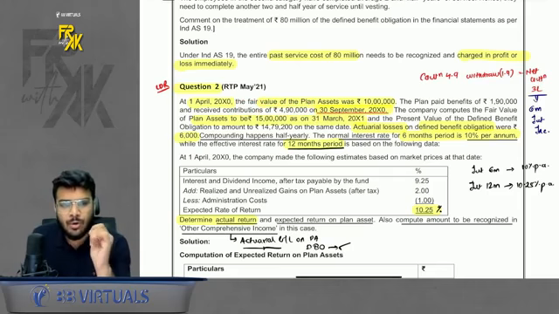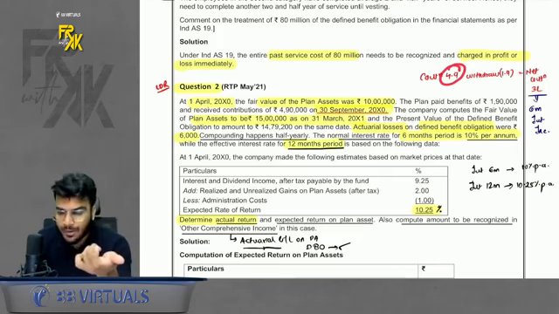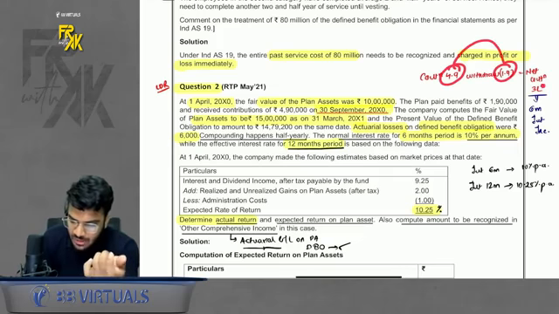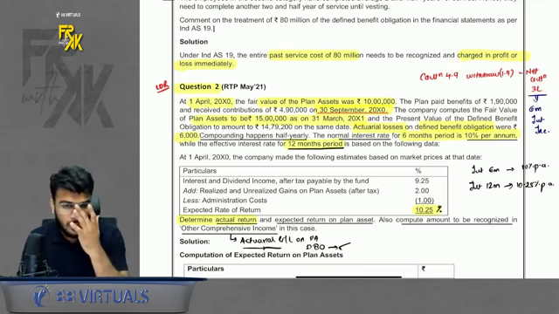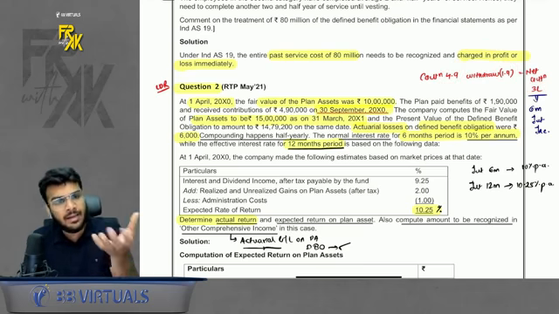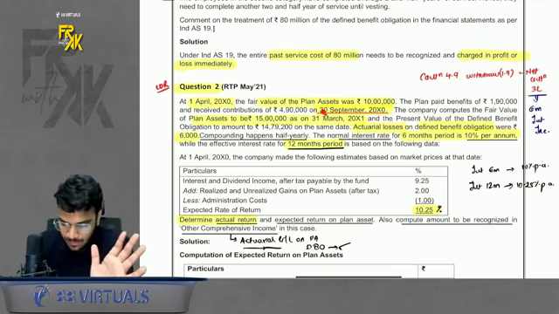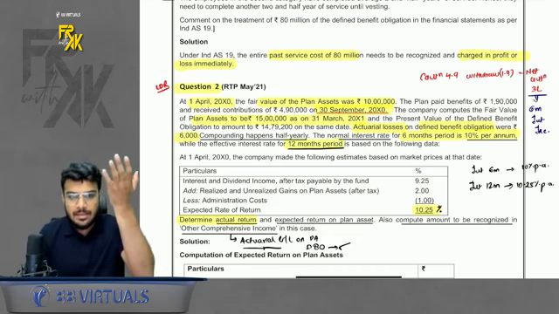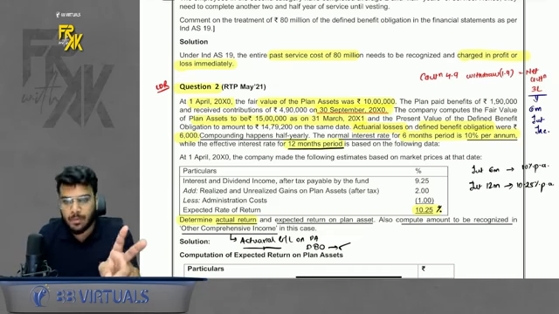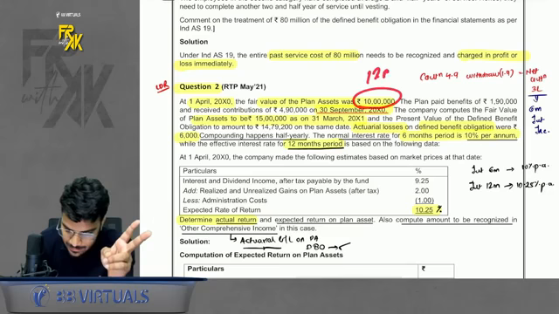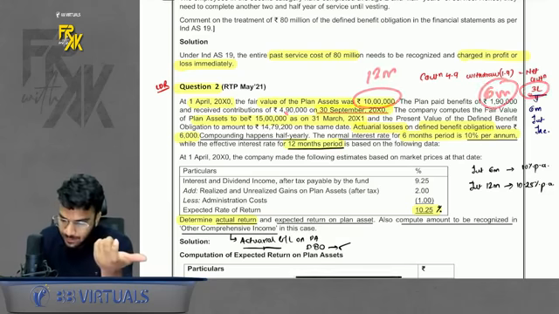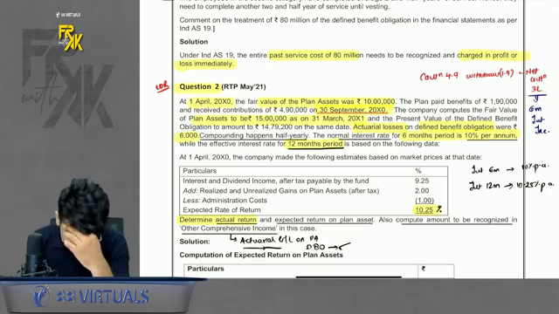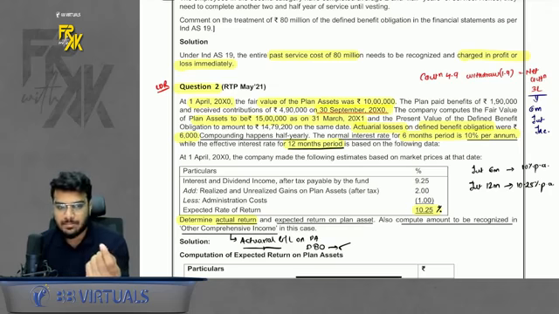So how much is my net contribution? I contributed 4.9, withdrew 1.9. So net contribution is 3 lakhs. Now assume if you are investing your 3 lakhs in a fixed deposit on 30th September, will you get interest for 6 months on this deposit? The answer is yes. That means interest will now come on two amounts. 10 lakhs for full 12 months. 3 lakhs only for 6 months. Why 3 lakhs? Net contribution. That is why. Okay.